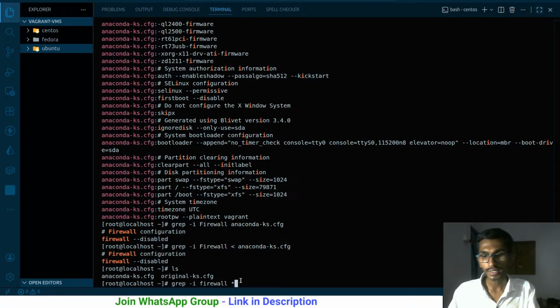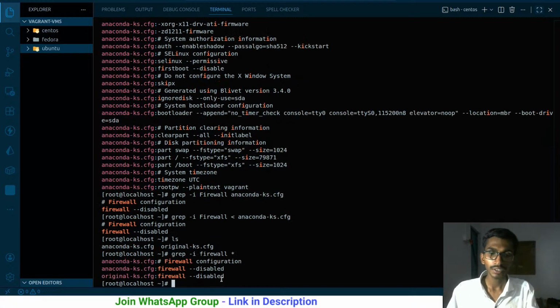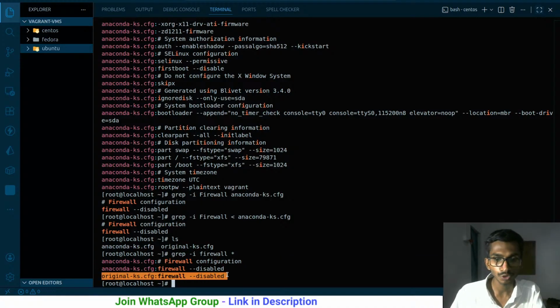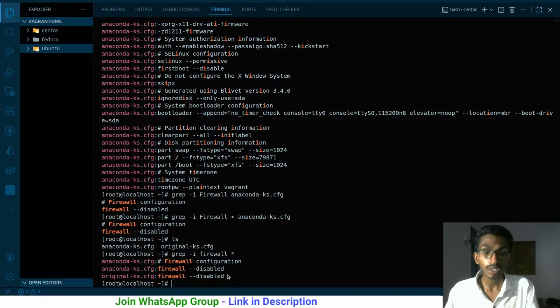In that case I will use this wildcard over here. This is the path, meaning search everywhere in the current directory, and that is it. Run it. So this time you are getting the firewall configuration, you are getting firewall disabled, and firewall disabled as well. From the anaconda ks cfg file you are getting these two results, and from the original ks you are getting this result. So this is how you simply filter things.